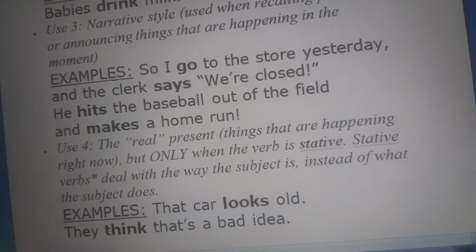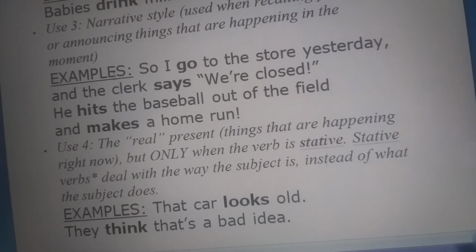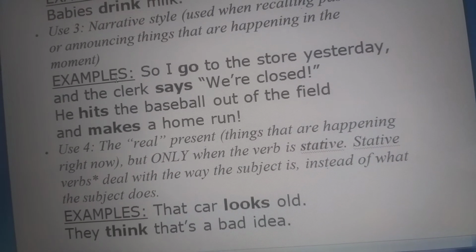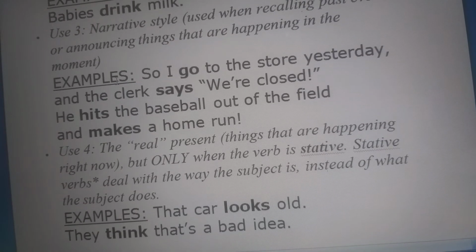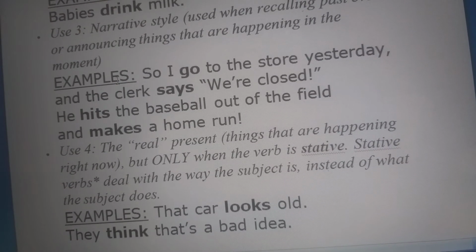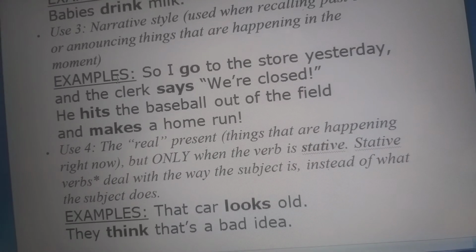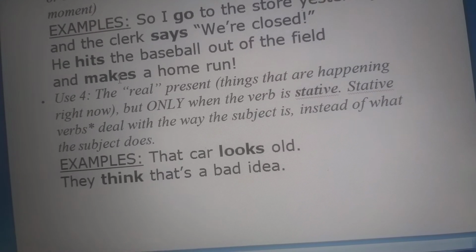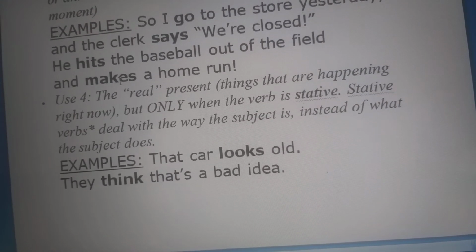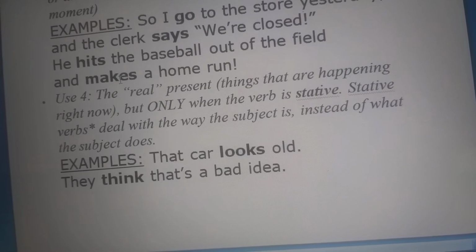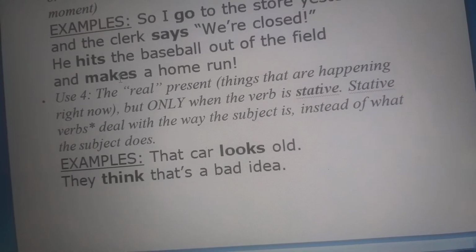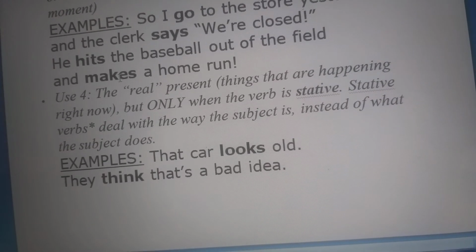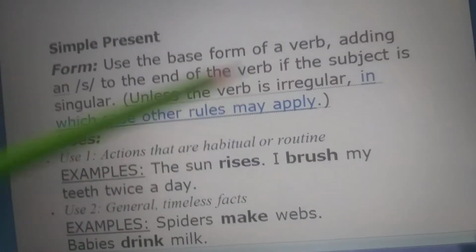Then comes your use for here: the real present, things are happening right now, but only when the verb is stated. It depends on what the subject is, on whom the verb depends. Like for example, that car looks old. That car is a non-living thing. It is singular, so with car you will add an s over here.